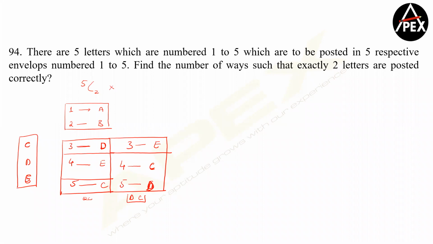Can I say these are the only two possibilities? So for any such case, you have two further possibilities of posting them incorrectly, and therefore your answer becomes 5C2 into 2. Got the logic?